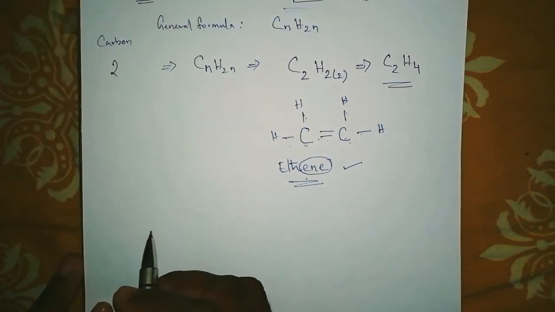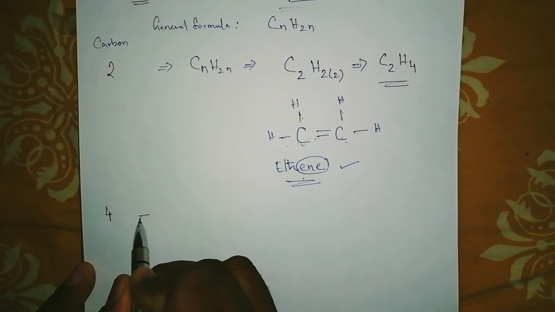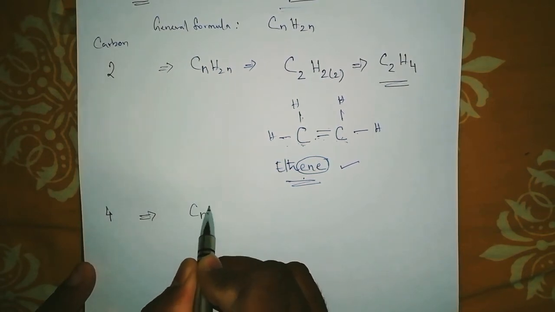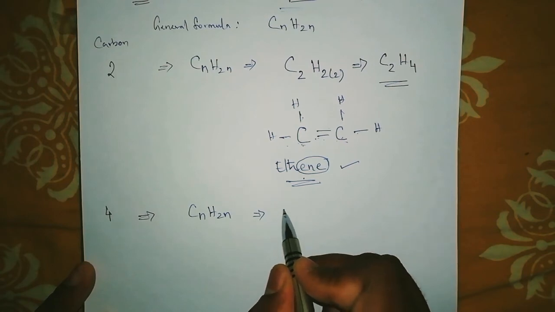Okay, let's try with butene. What does butene mean? 4 carbon atoms. The general formula is CnH2n. Substitute 4 here for the n.